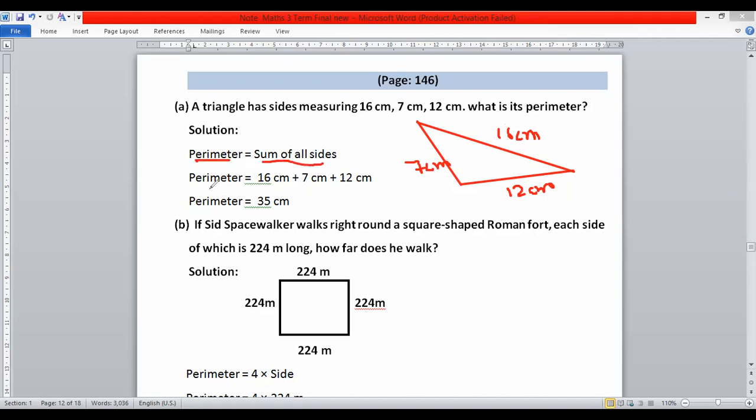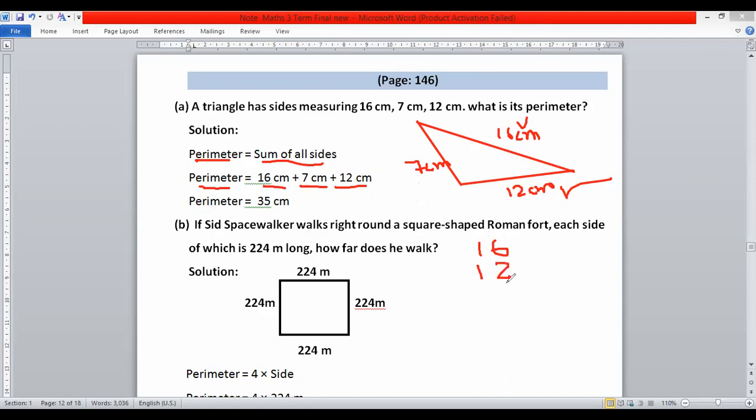Here we have three sides and sum means to add, right? Perimeter again equals 16 centimeter, then plus 12, plus 7. You can write first, no problem. In addition, you can change the order or position of lengths. You can write 12 first, 7 later, no problem. Plus 12 centimeter.